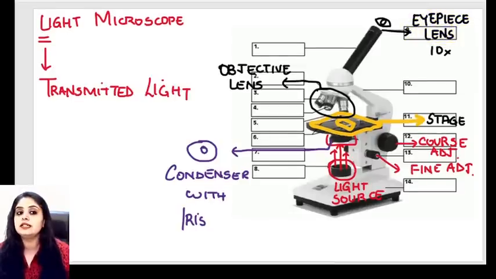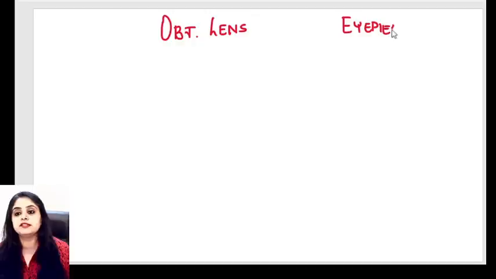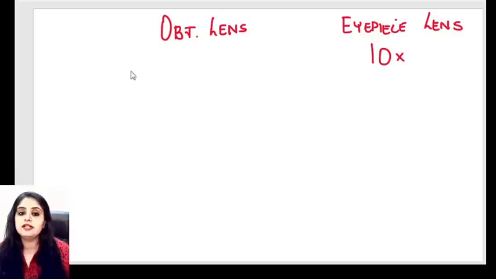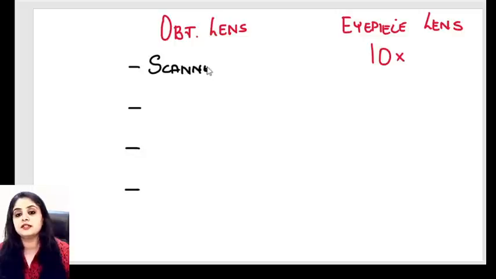Now, what are the other details that you have to know in terms of magnification? So listen to me carefully. You will say, ma'am, one set of lenses that you've told me are the objective lenses, and one set of lenses that you've told me are the eyepiece lenses. And you've told me eyepiece lens is only one and it has a magnification of 10 times. But objective lens is of 4 times. Now that is what requires attention. One lens will only help you scan the slide. Like you scan a page on a printer, like your human eye, a little bit magnified, 4 times magnified, only 4x. That is a scanner lens.